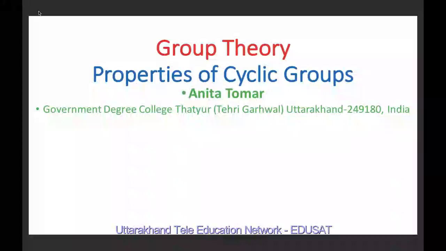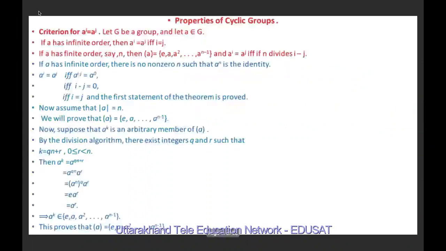Good morning. Today we will study properties of cyclic groups. In the previous lecture, we studied the definition of a cyclic group and discussed some examples related to cyclic groups. So today, first of all, we will discuss the criteria for a^i equal to a^j, meaning when we say that two elements of a cyclic group are equal.